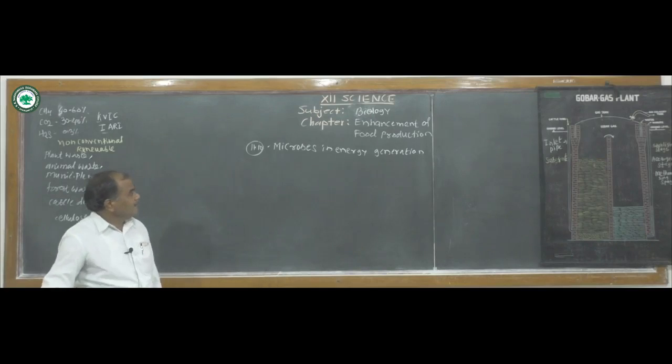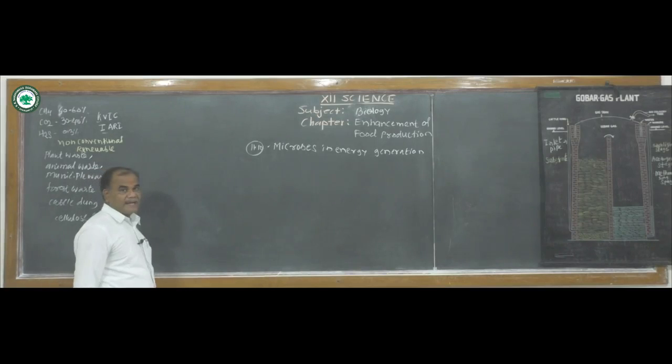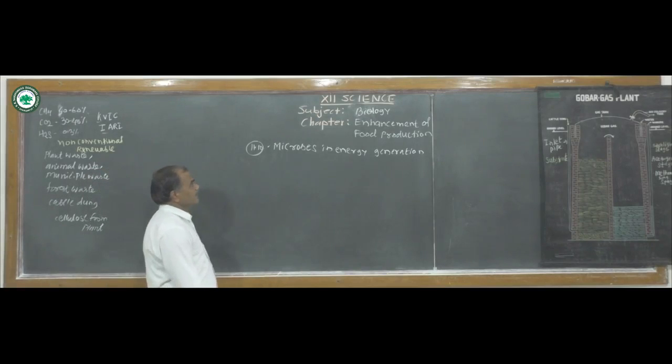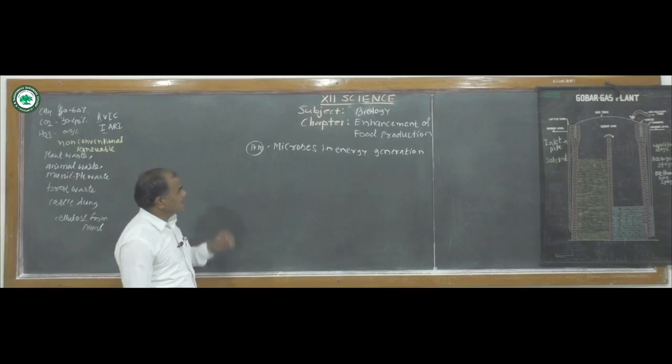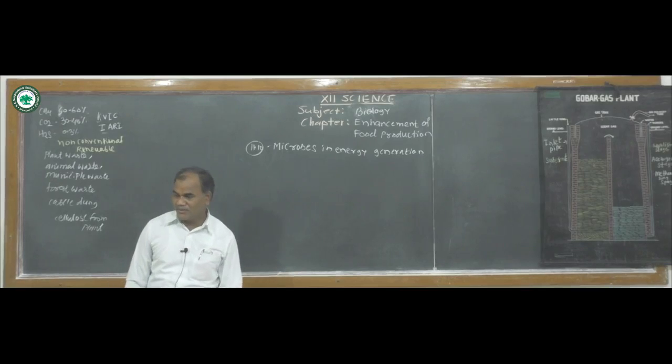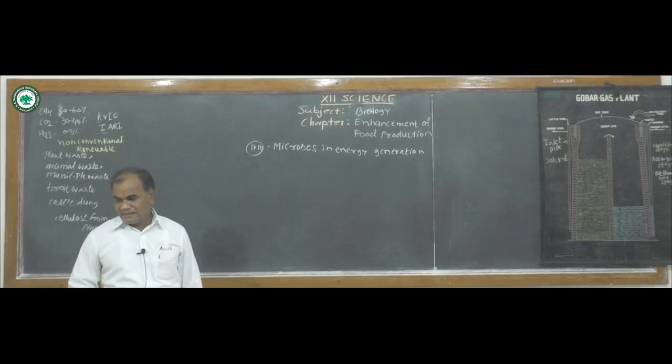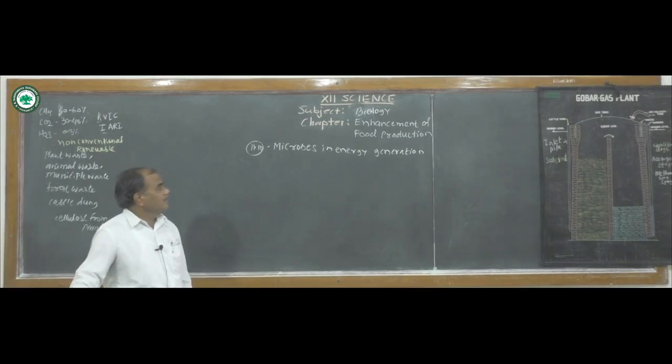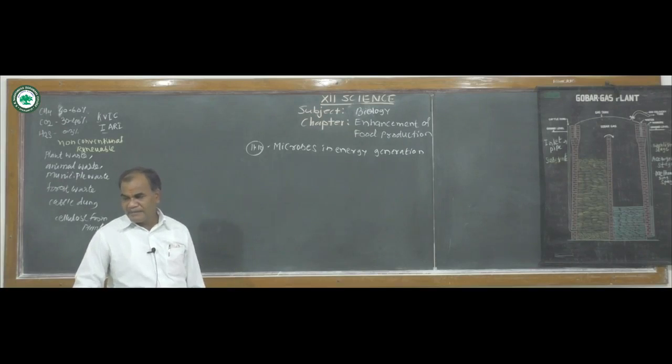It is a non-conventional and renewable source of energy, and it is obtained by microbial fermentation.